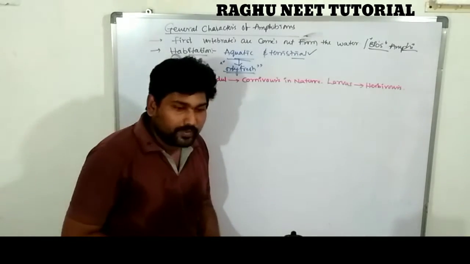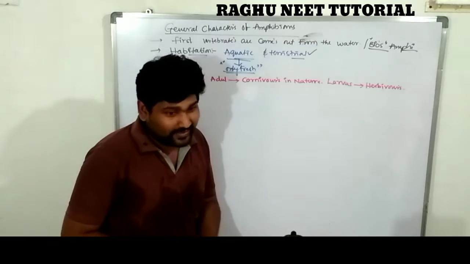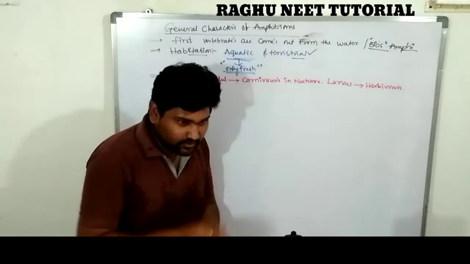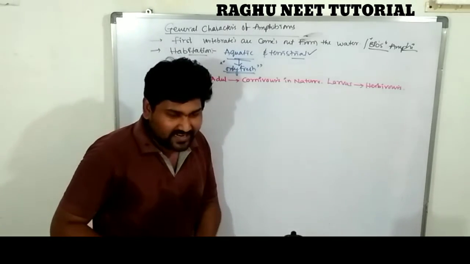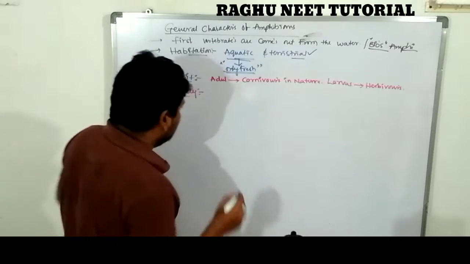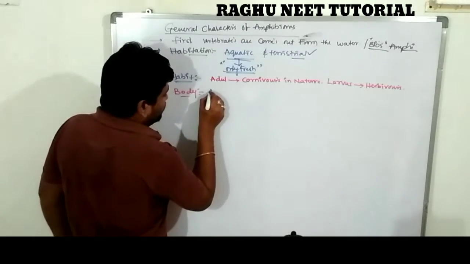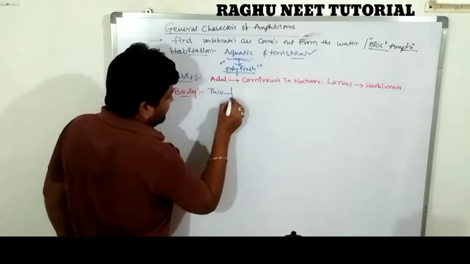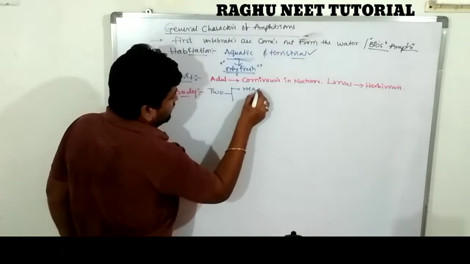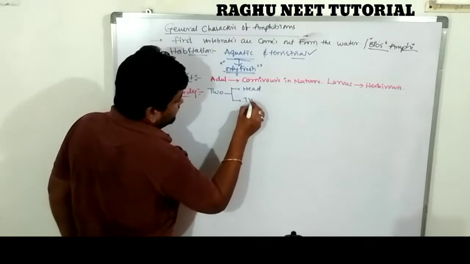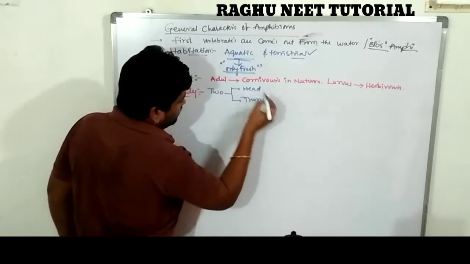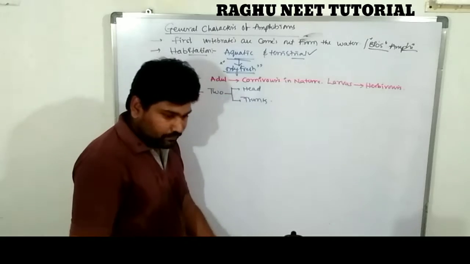Next one, the body of the amphibia. The body of the amphibia can be distinguished into how many regions? Two regions only. What are they? Head and trunk. Are you clear? Yes.